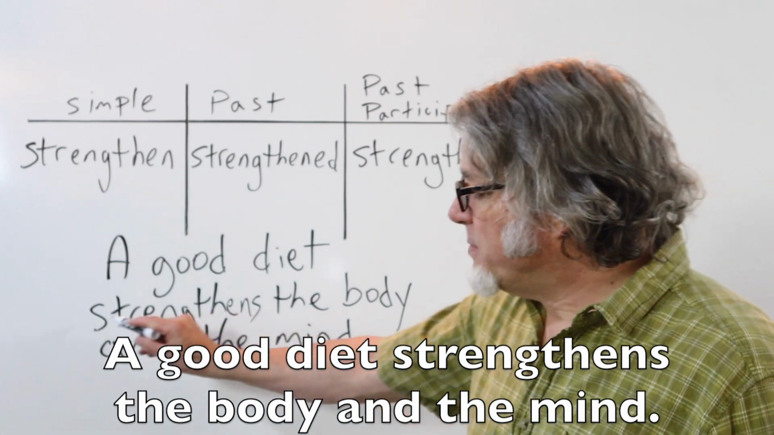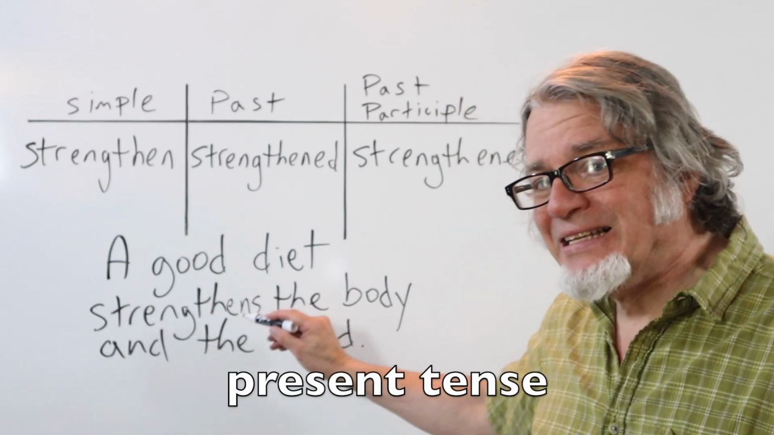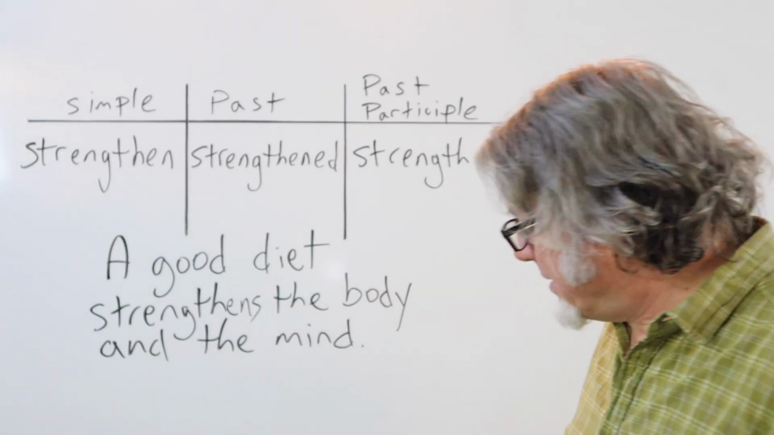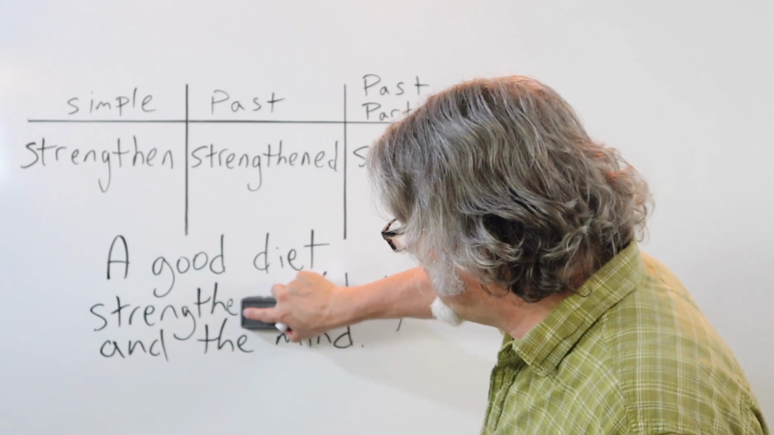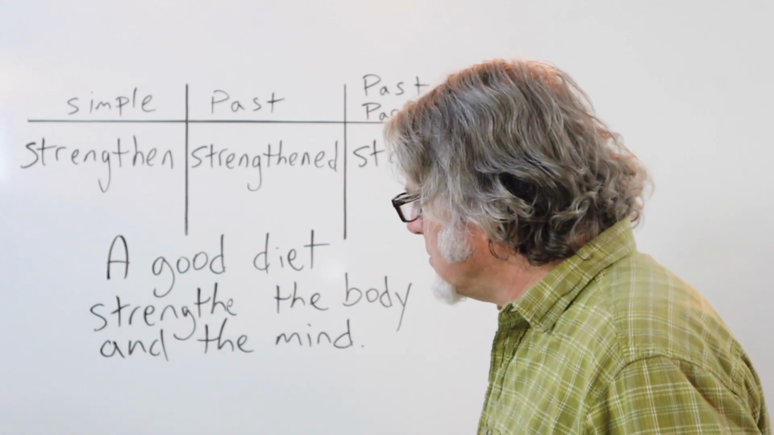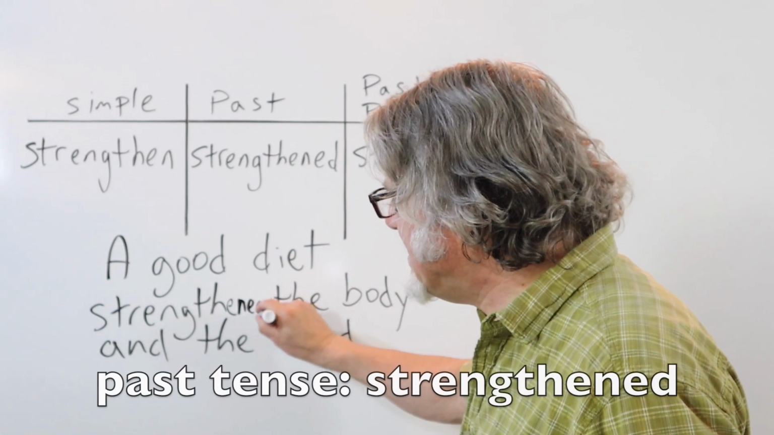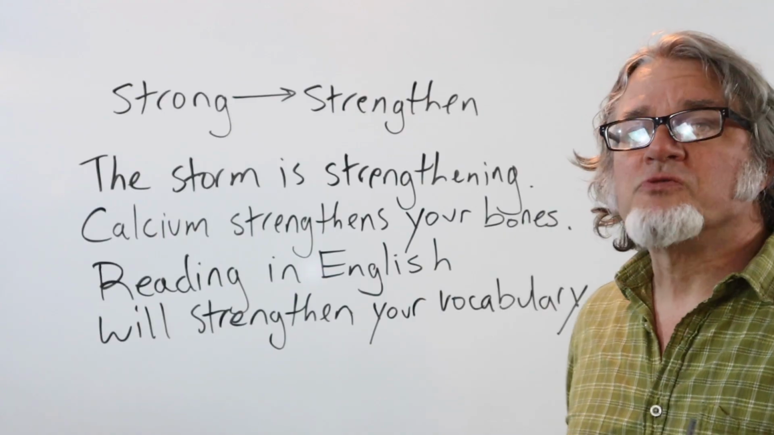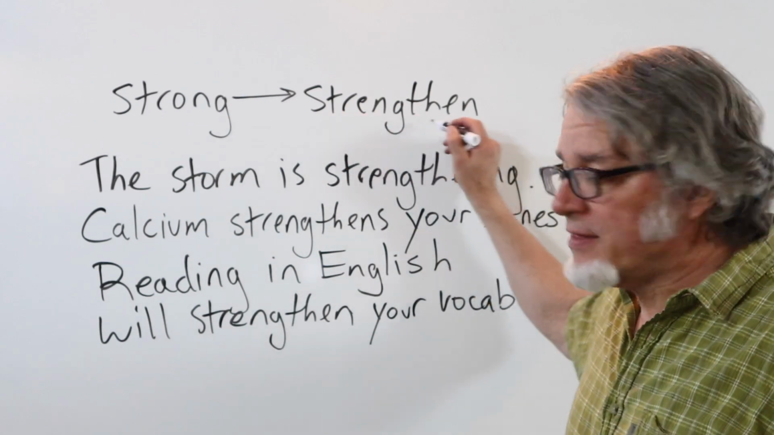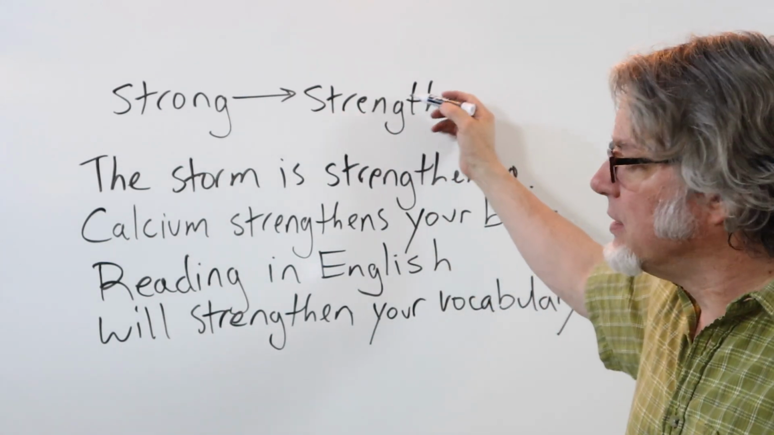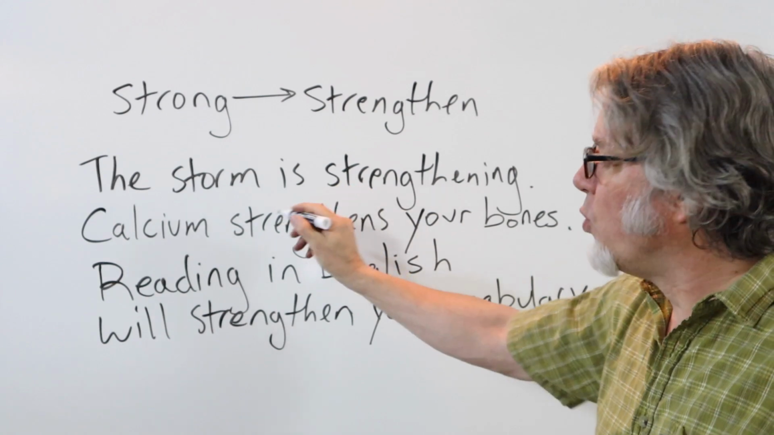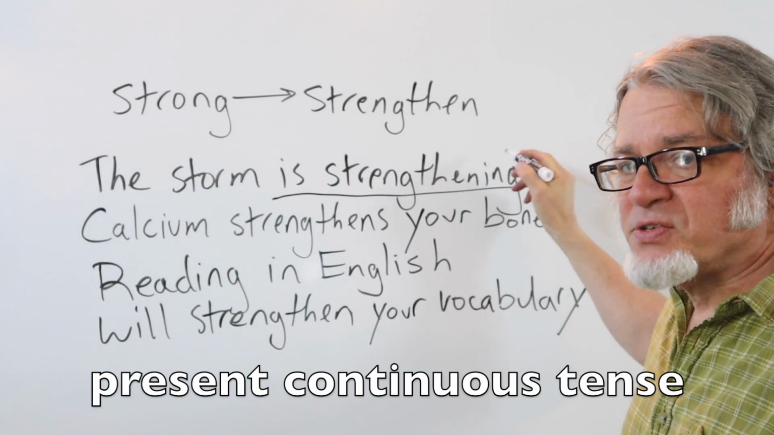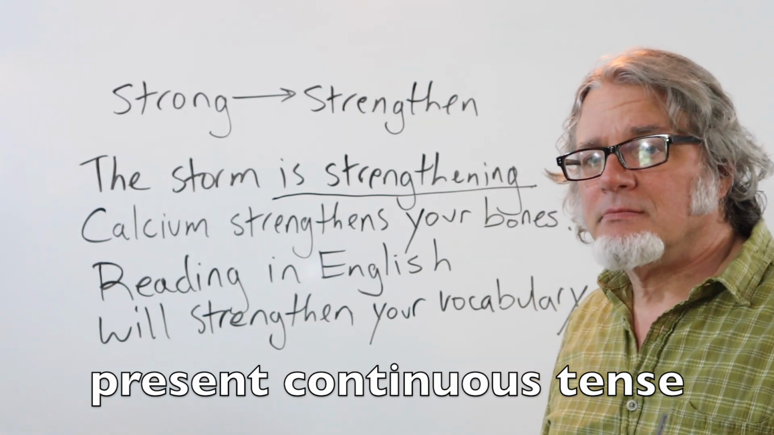Here's the verb strengthen in the present tense. To make the past tense, change this ending to an ED ending. Strengthened. Strong becomes strengthen as a verb. The storm is strengthening. This is in the present continuous tense.